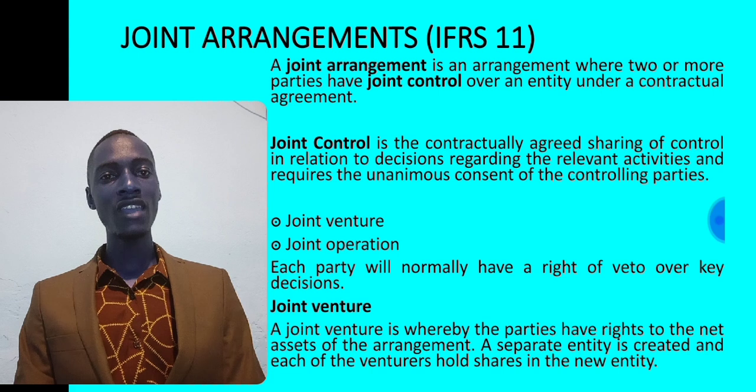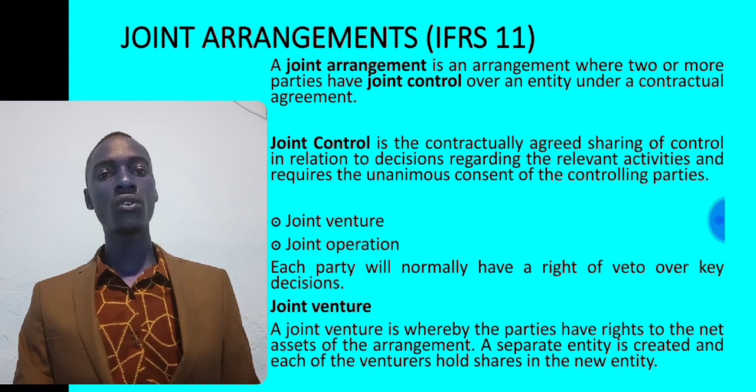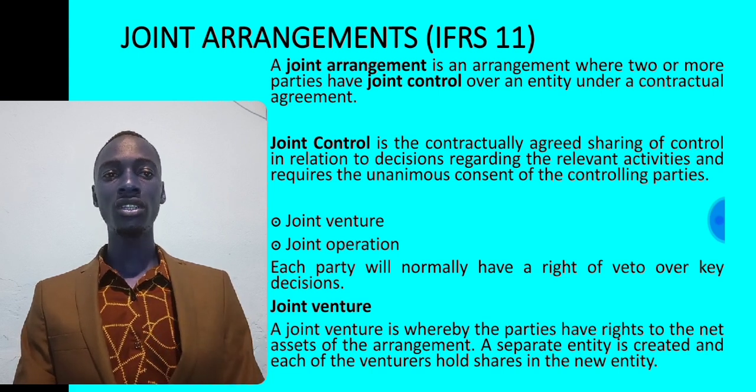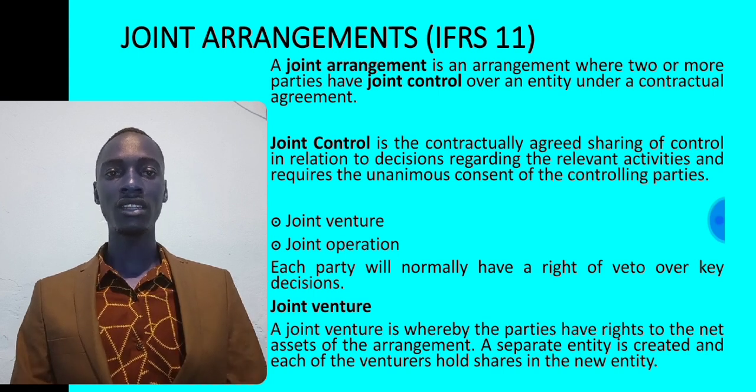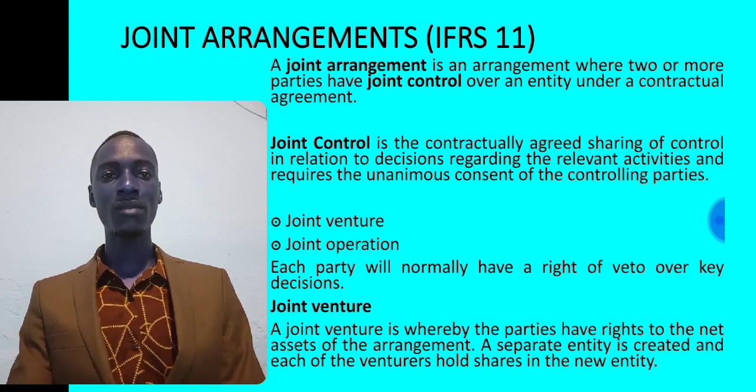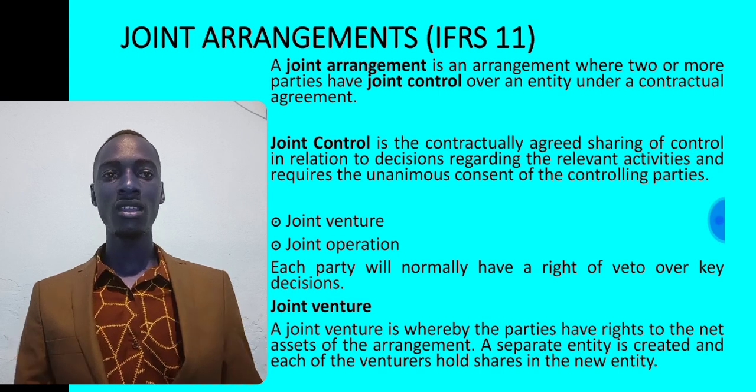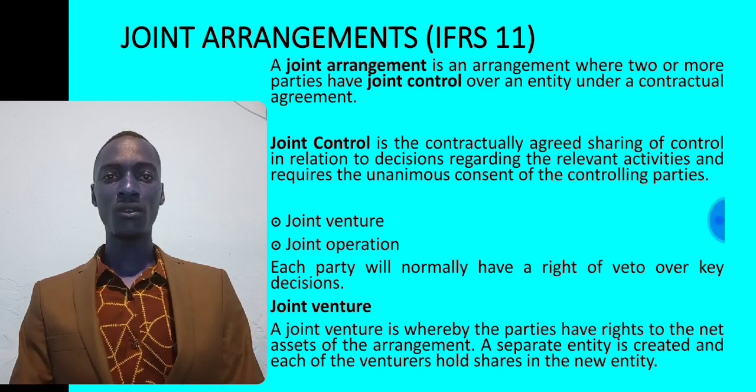Under IFRS 11, joint control is the contractually agreed sharing of control in relation to decisions regarding the relevant activities, and it requires unanimous consent of the controlling parties. That is joint control under IFRS 11. So there should be that contractually agreed sharing of control.